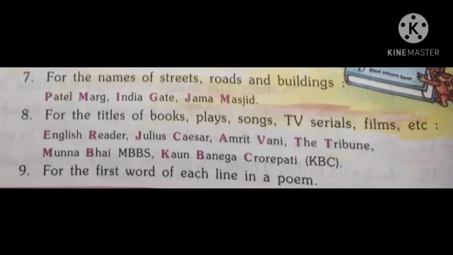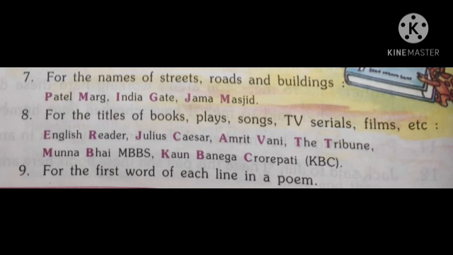For the names of streets, roads and buildings, rivers, mountains, seas, we always use capital letter, like Patel Marg, India Gate, Jama Masjid, Ganga. In these words you can see Patel Marg.